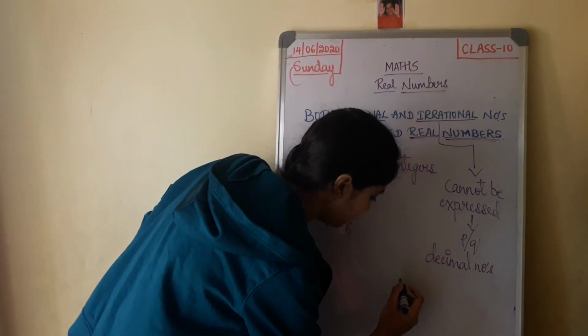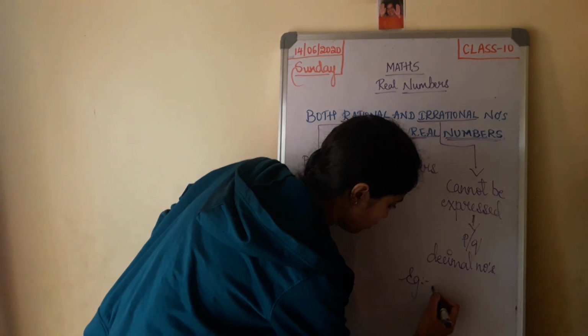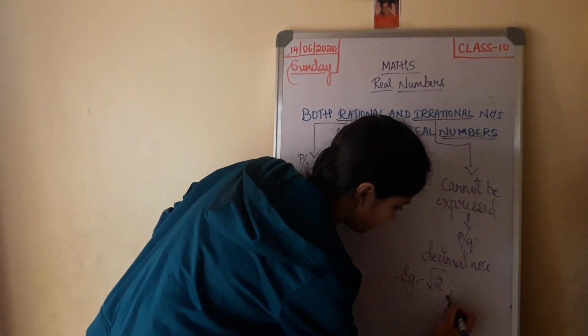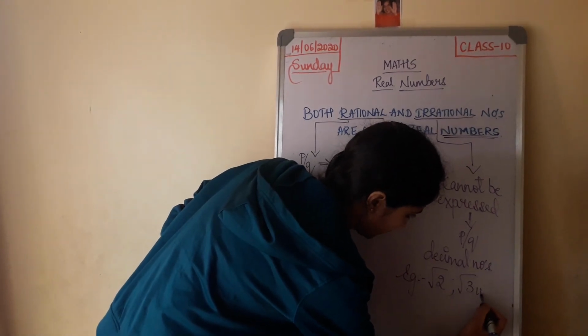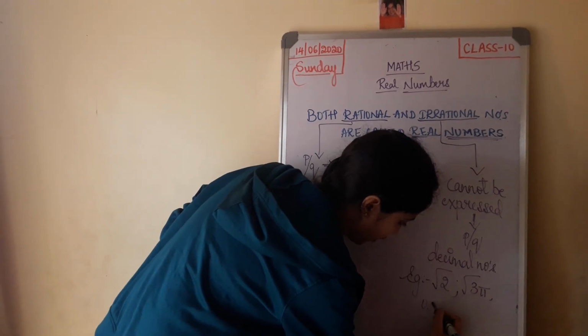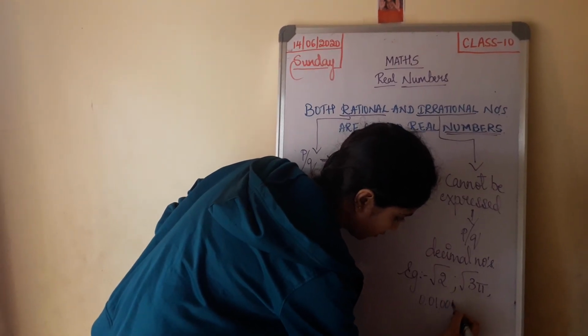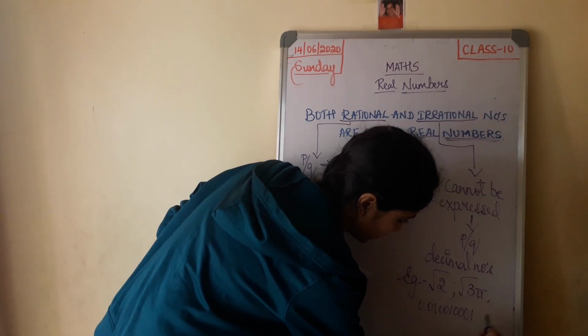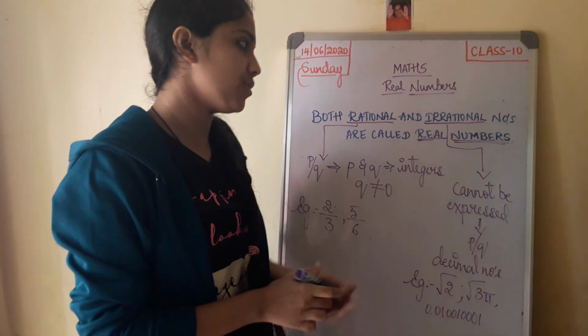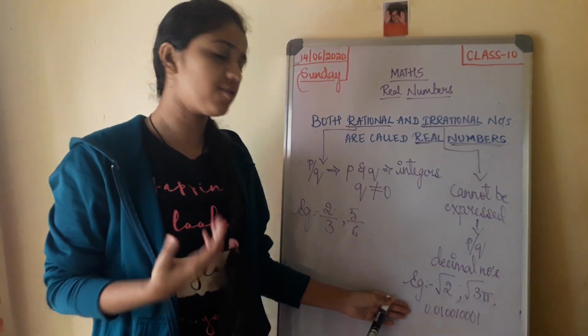So for example, root 2, root 3, pi, 0.010010001 and so on. So these are examples of irrational numbers.